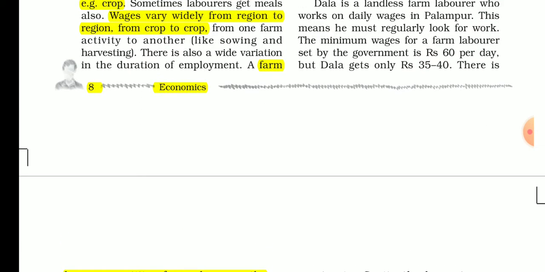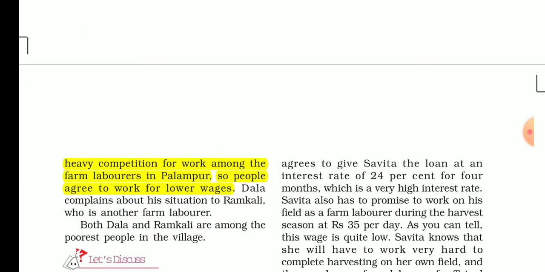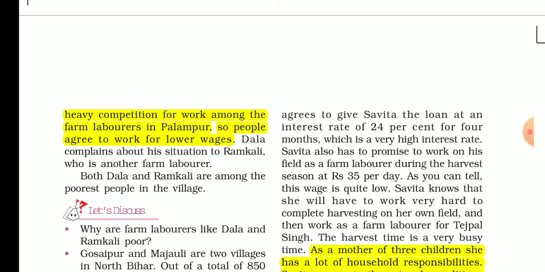Also, if we compare government per day wages for the farm labor, what they get is very less. If the government makes a law that a farm laborer will get 60 rupees per day, they will get only 35 to 40 rupees, and the competition for work among the workers in Palampur is heavy, so the worker is ready to work for lower wages.